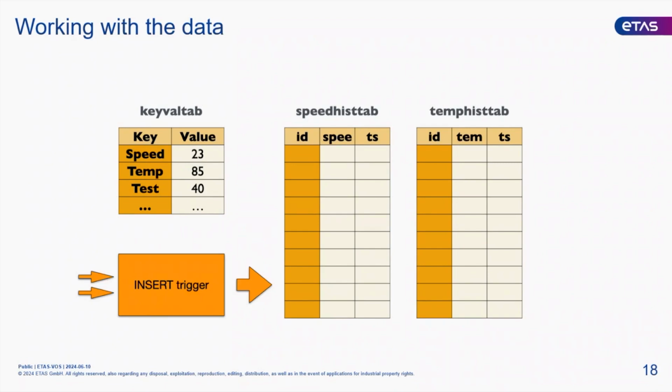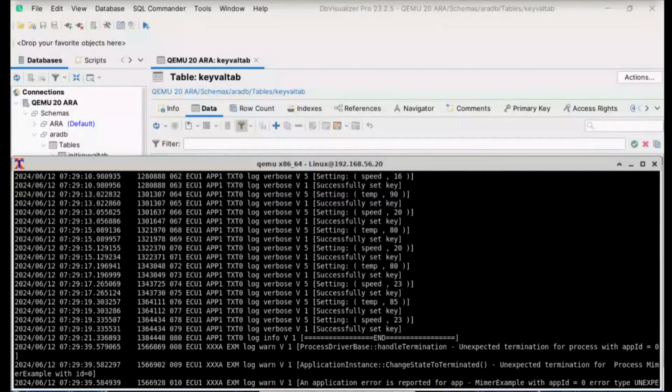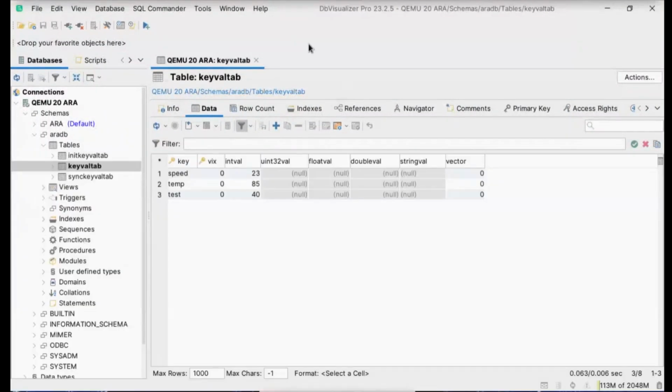So let me just show that. I'll go back to my virtual machine, the one that had run previously. So we're back here again. Let's start. I will now add my triggers, and I do that this way.